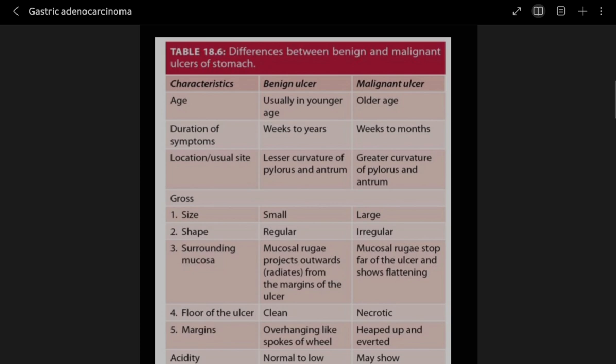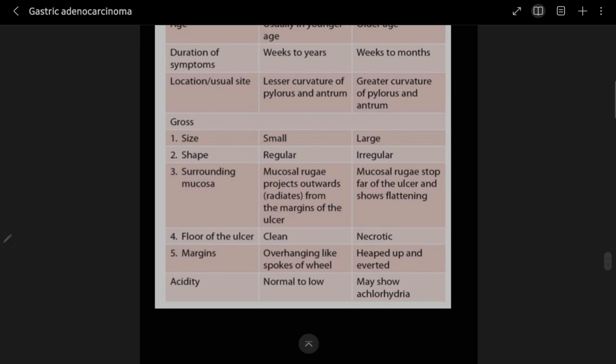Now coming to the gross. In the gross, if you see the size, in benign it's small and in malignant it's large. The trick is continued, yes or no? Now the shape: it's regular in benign ulcer and irregular in malignant ulcer. Now the surrounding mucosa: in benign, the mucosal rugae project outwards from the margins of the ulcer, whereas in the malignant, the mucosal rugae stop far off the ulcer and show flattening. So you will observe the flattening in the case of the malignant.